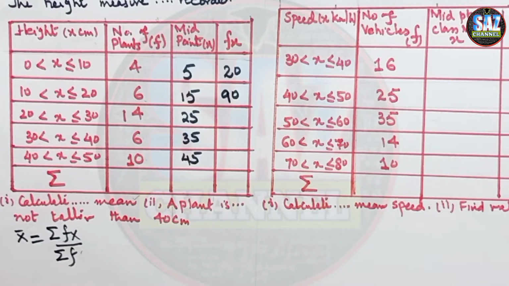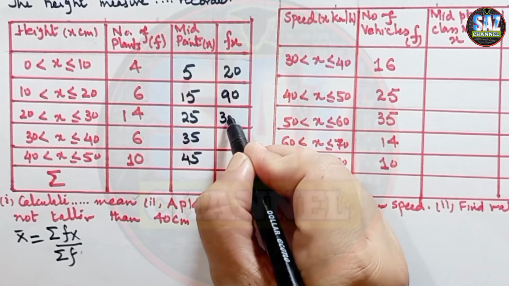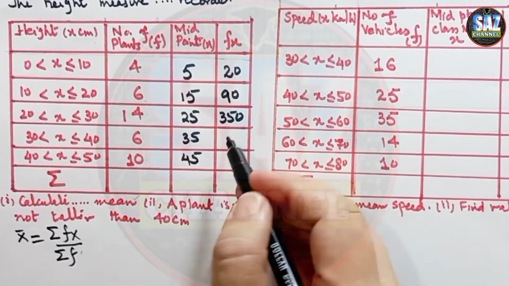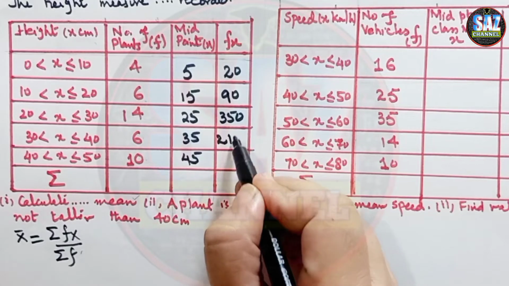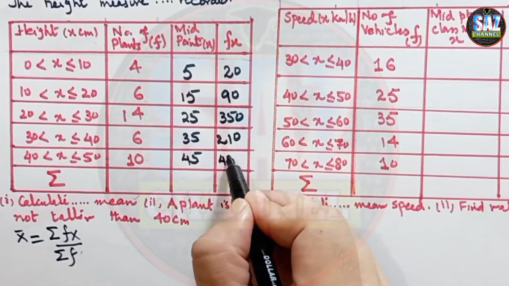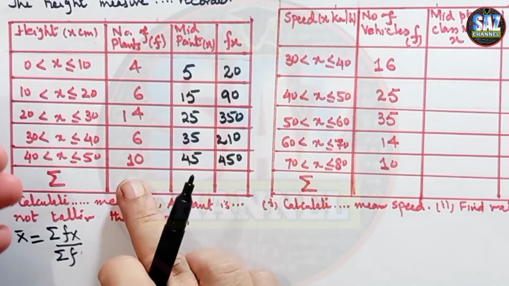Then 14 multiplied by 25, you can use a calculator in this question because the calculations are large, gives 350. 35 multiplied by 6 gives 210, and 45 times 10 is 450. Now I have to find the sum here.